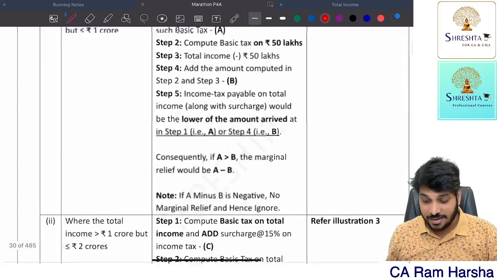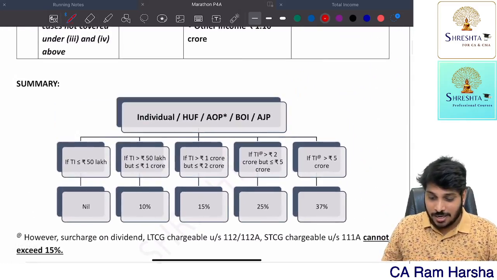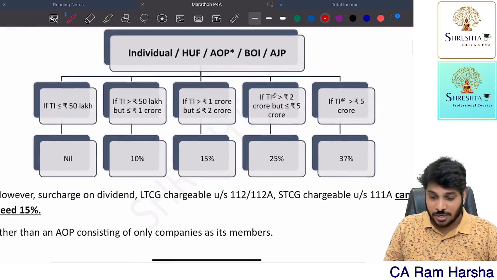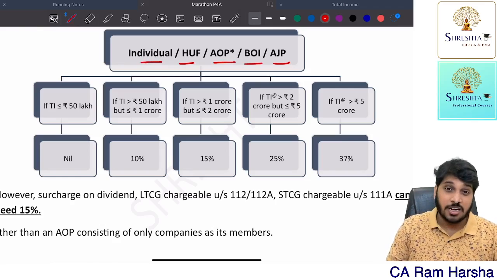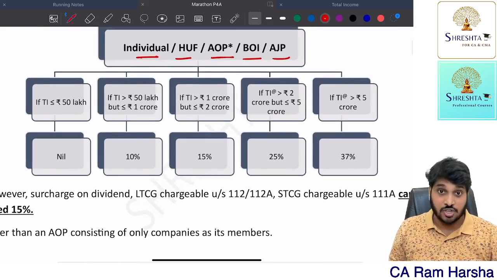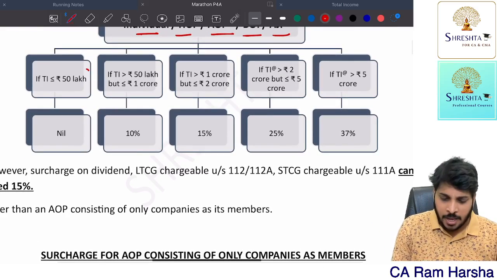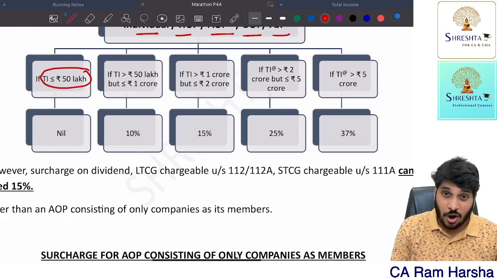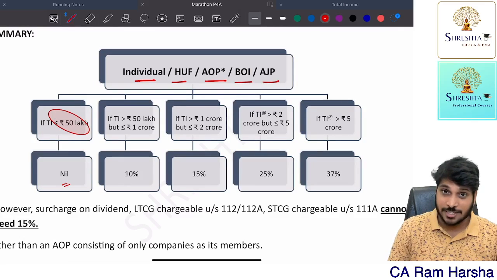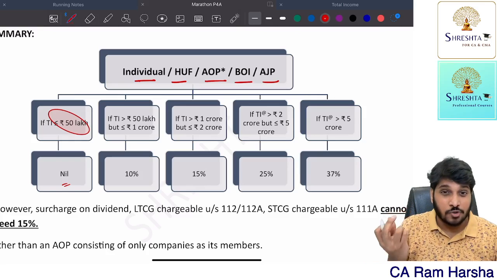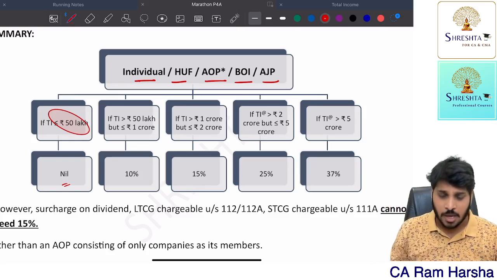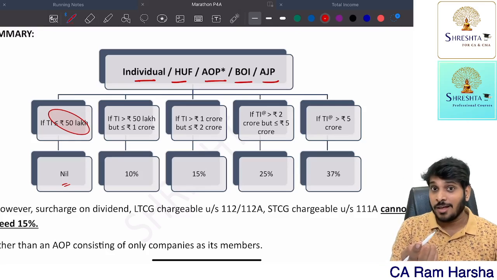Now look at the individual-related surcharge rate. For an individual, HUF, AOP, BOI, any artificial juridical person, what is the surcharge rate applicable? If the total income of an individual is not exceeding 50 lakh, there is no surcharge at all. In our example, total income is 30 lakhs. We have got a tax amount of 5,47,500. What is the surcharge? 0. Because the total income is not exceeding 50 lakh.